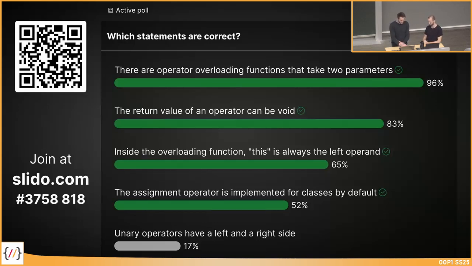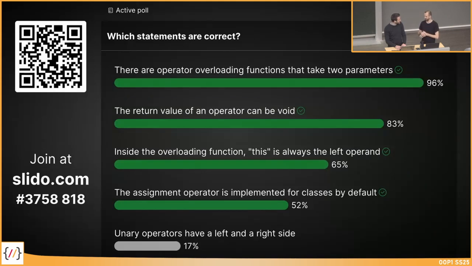Okay. And the last correct one is that the assignment operator is implemented for classes by default, which is also true. And wrong is that unary operators have a left and a right side. For sure, unary operators do not have two sides. There's just one object.